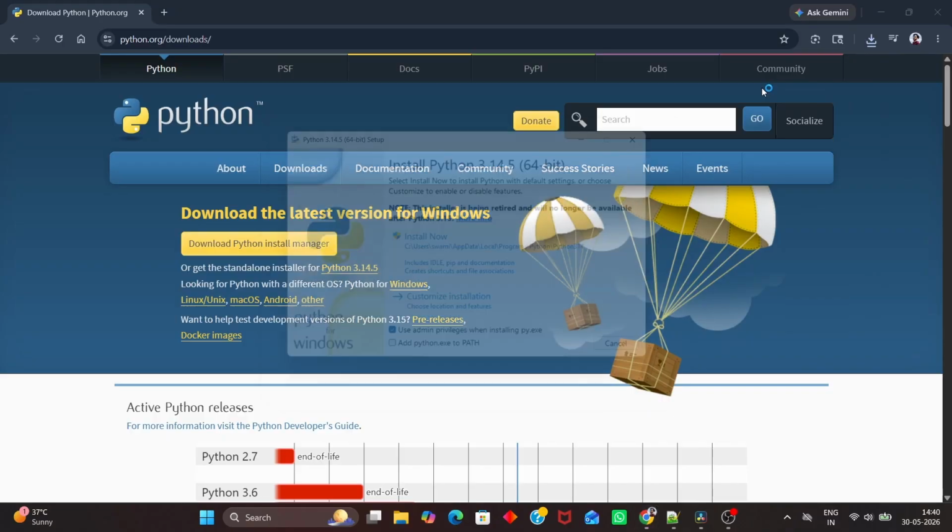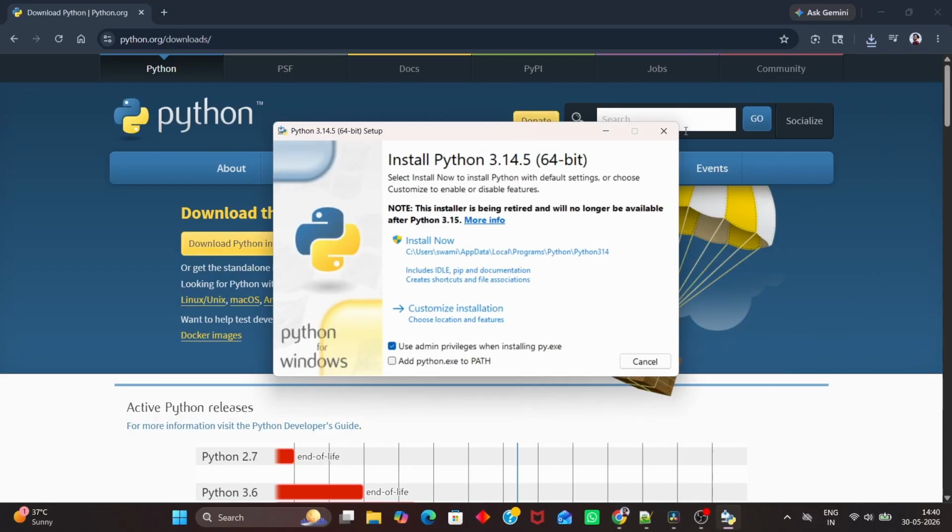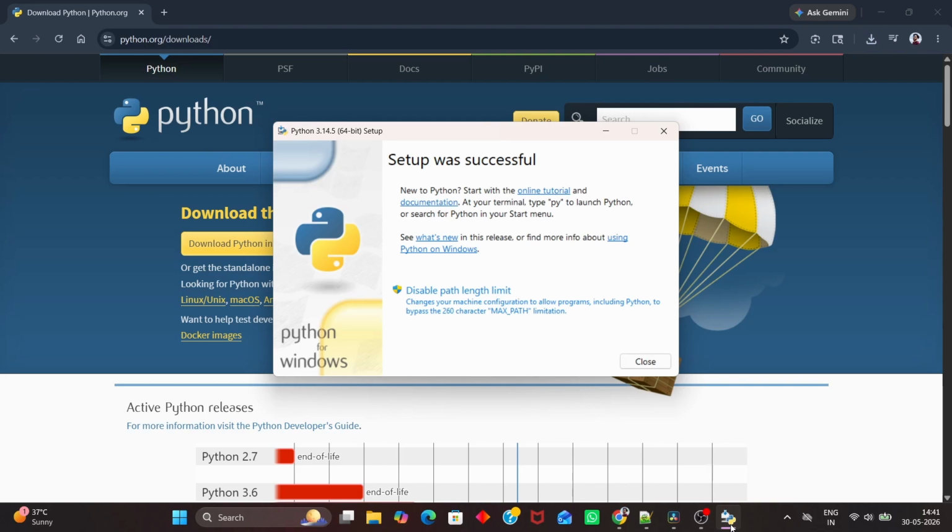A pop-up window will appear. Select the Add Python to Path option. If you do not select this option, you will have to manually create the path later. So, check the Path option and click Install.